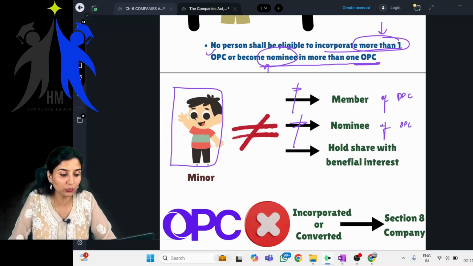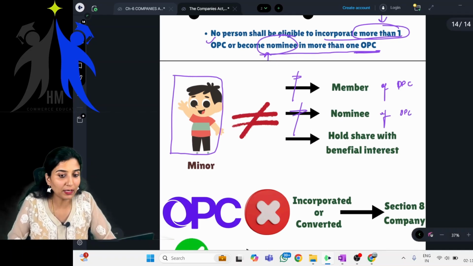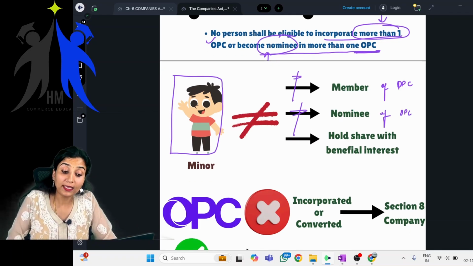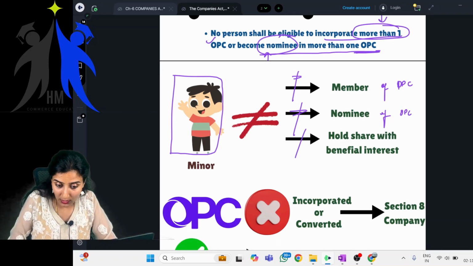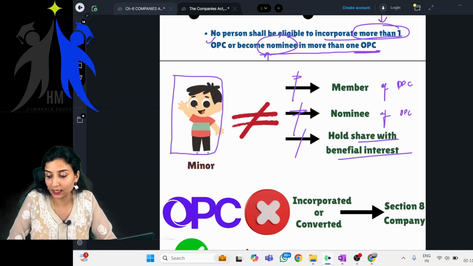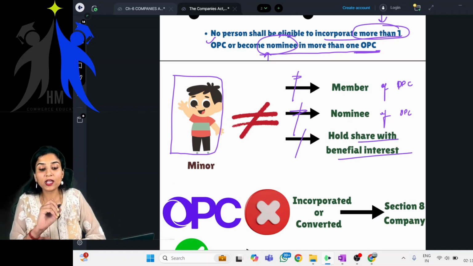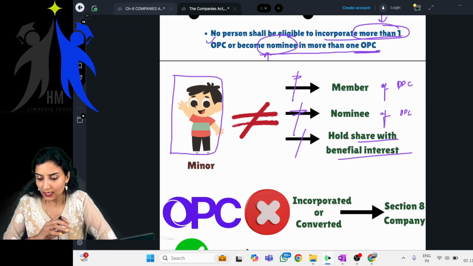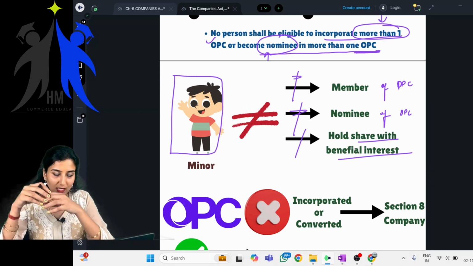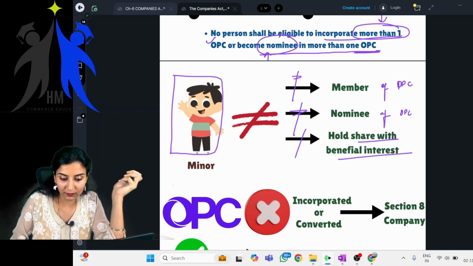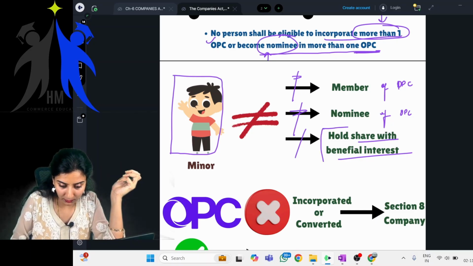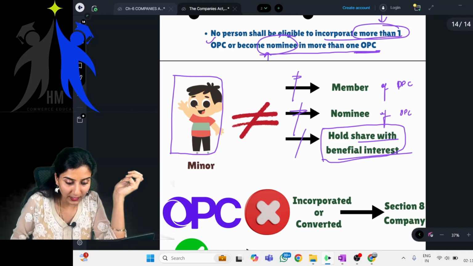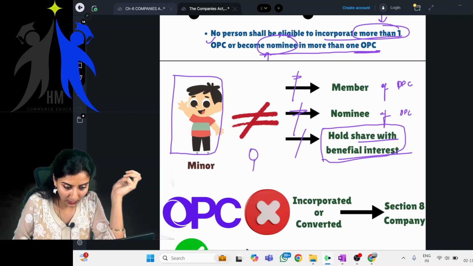Yes or no? Nominee, you all know. He cannot become member. He cannot become nominee. He also cannot hold share with beneficial interest. Now, what do you mean by holding share with beneficial interest? See, children, say there is a person, Mr. Raju.